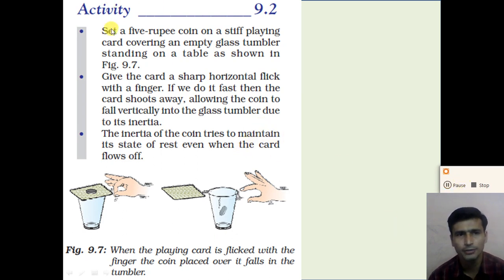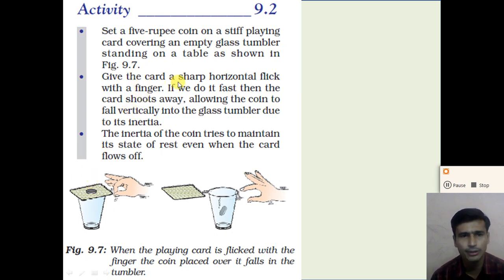So what we do? We set a 5 rupees coin on a stiff playing card covering an empty glass tumbler standing on a table, as shown in the figure. Take an empty glass and cover it with the playing card, and set a 5 rupees coin or any other coin at the center of the card.